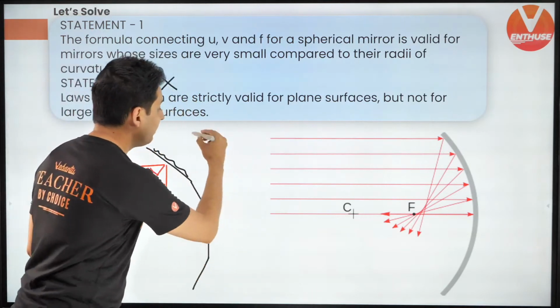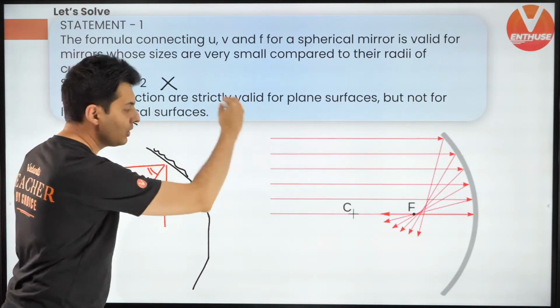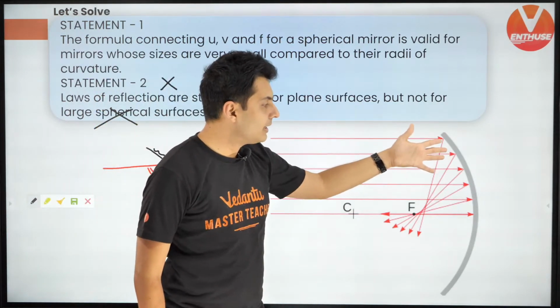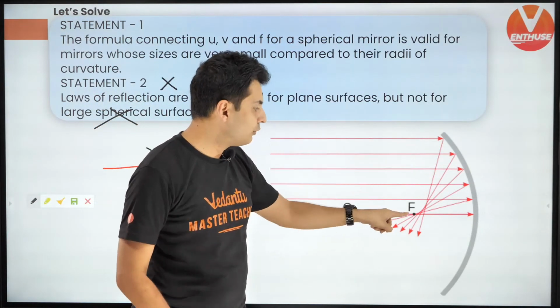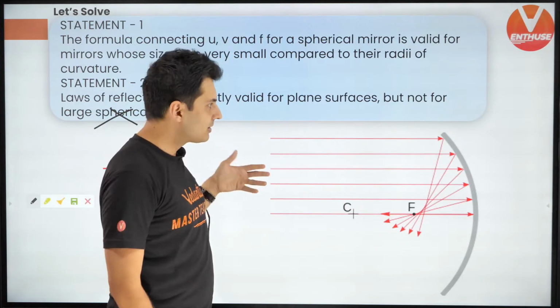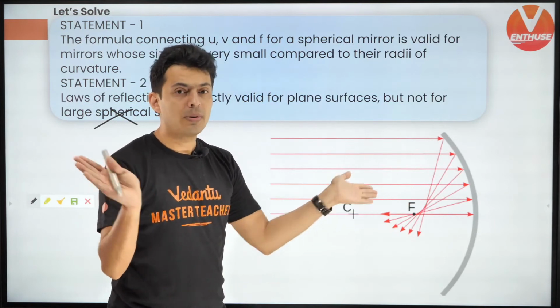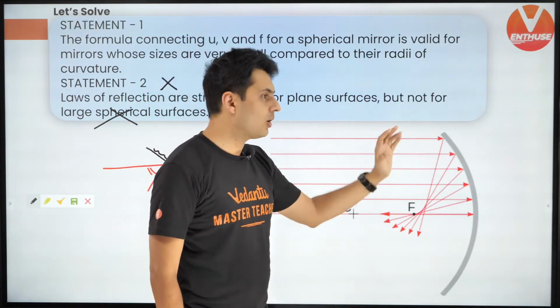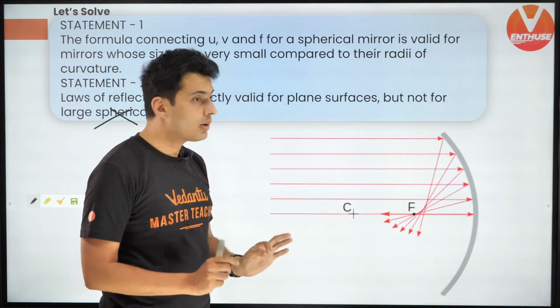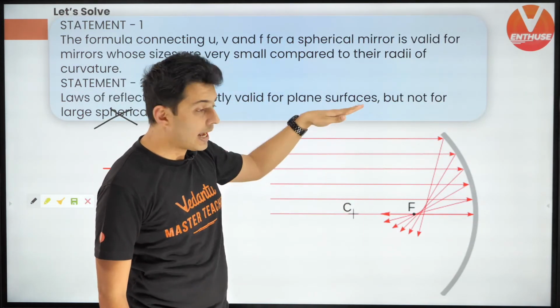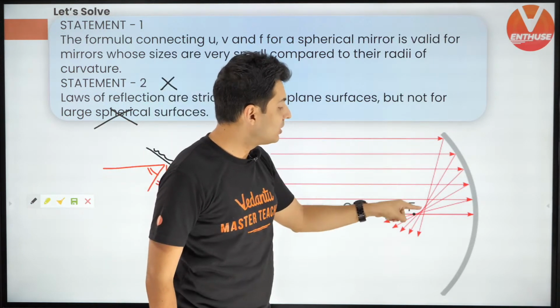Remember, when you have a big mirror, if rays go parallelly, ideally they should meet at the focus, correct? If rays are incident parallelly, they should meet at the focus, or for a convex mirror at least appear to diverge from the focus. But the rays which are very far away from the principal axis do not actually meet at the focus.